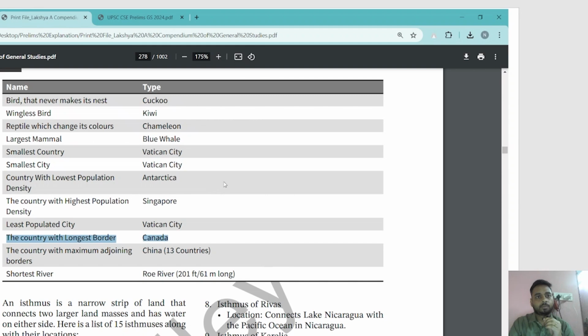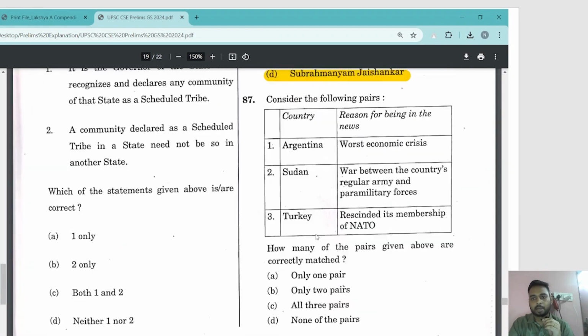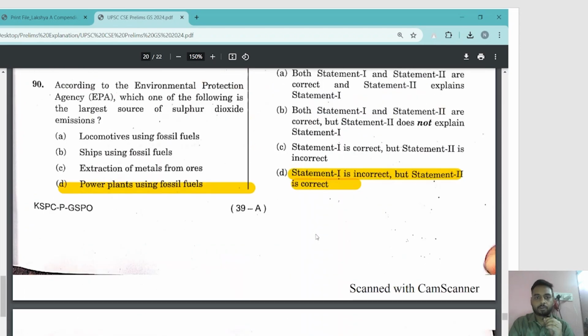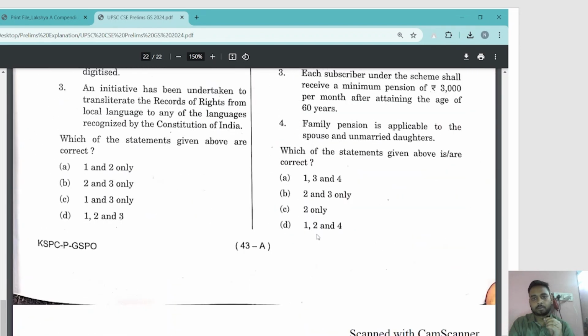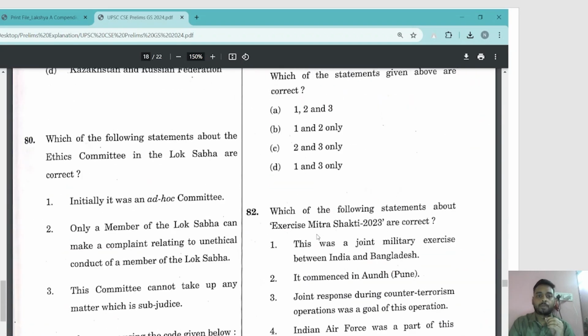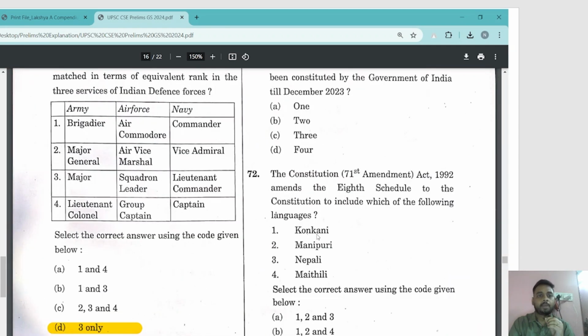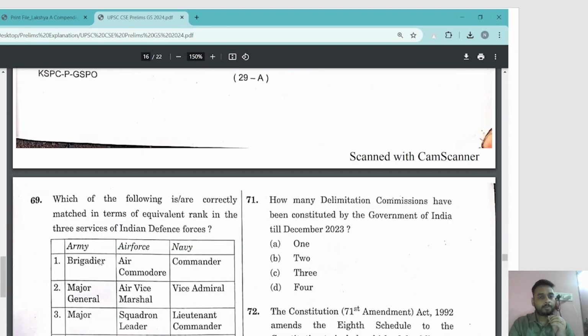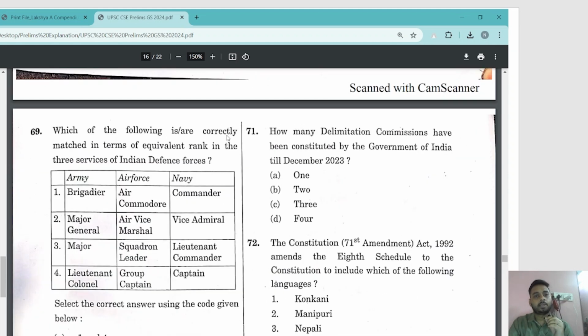One more question that I was speaking of was with respect to the military ranks. It was a tough question, but some of them can be asked, so you should be prepared for it. Even if you have gone through the table one or two times, you would have been able to answer it. Question number 69 says, which of the following are correctly matched in terms of equivalent rank in the three services of Indian Defense Forces?